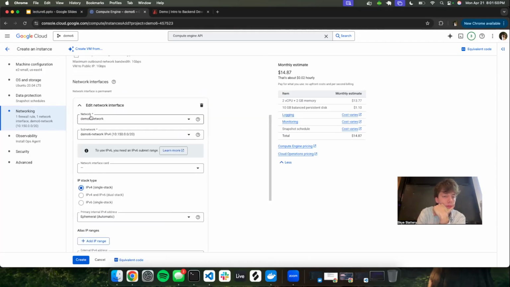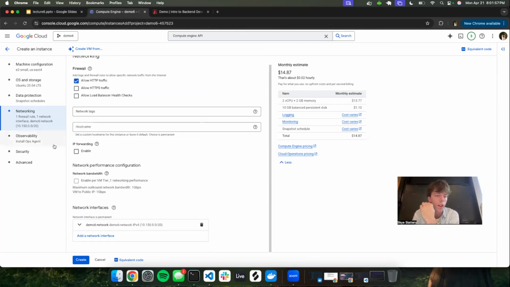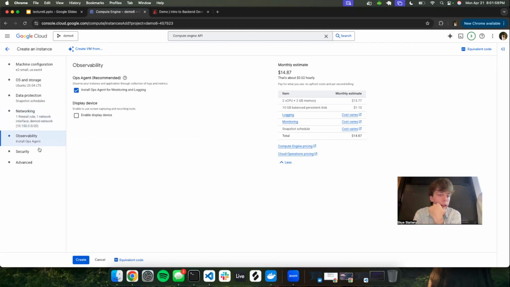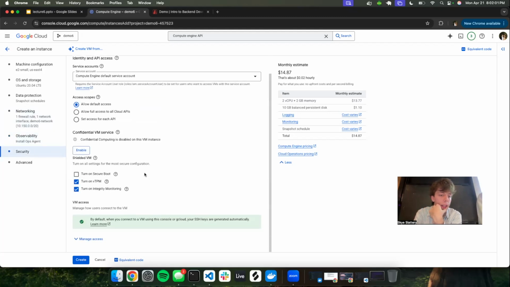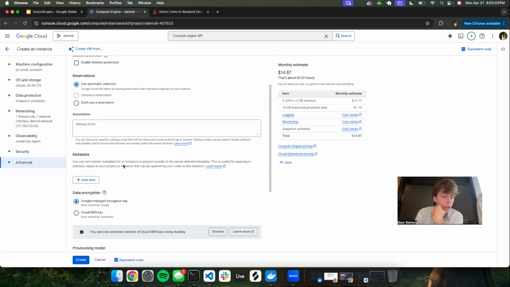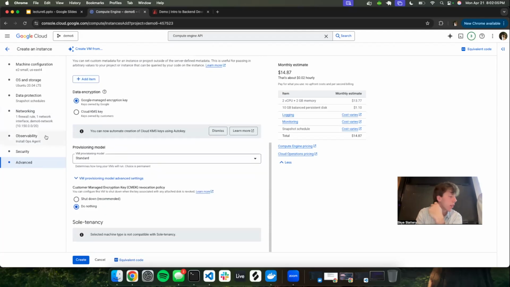So in this case, we created the VPC. It's named Demo 6 Network. So just make sure you select the one you made. Cool, that's about it. I don't think we need anything in here. Security, we don't need anything. Advanced, I don't think we need anything. Did I miss anything? I think you're good. All right, so we'll try and create it.